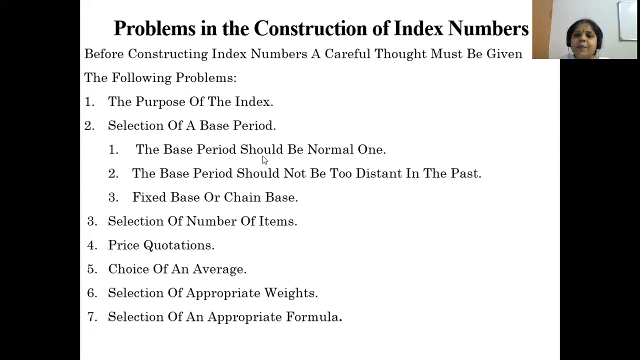So what are the steps we are going to use before constructing index number? A careful thought must be given.